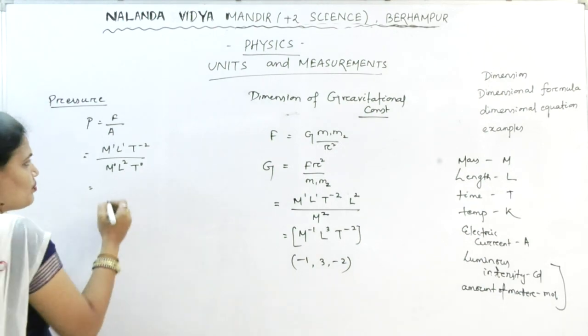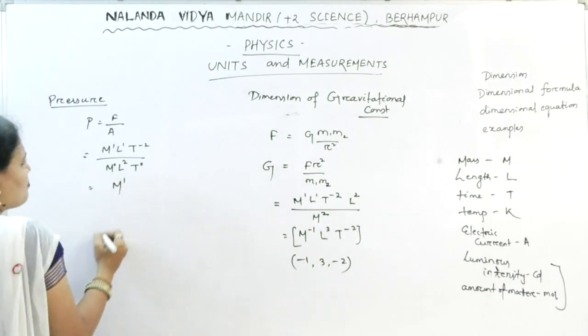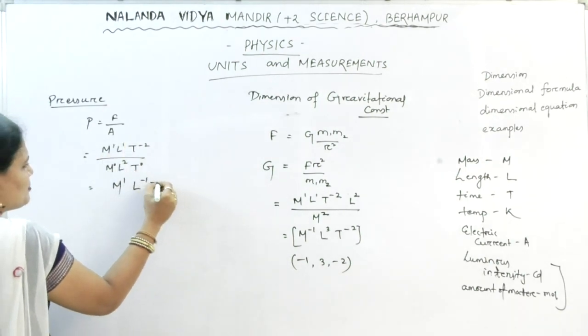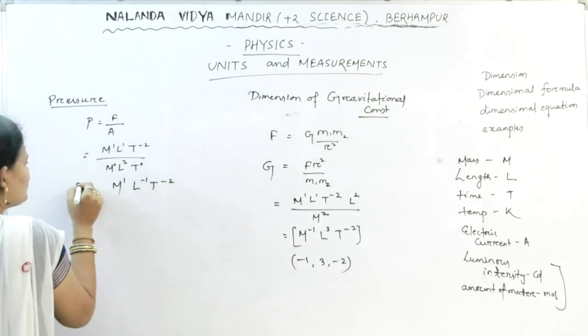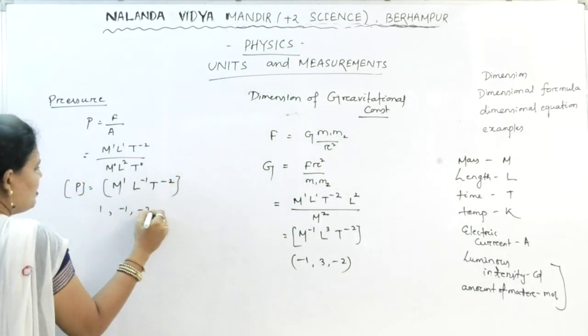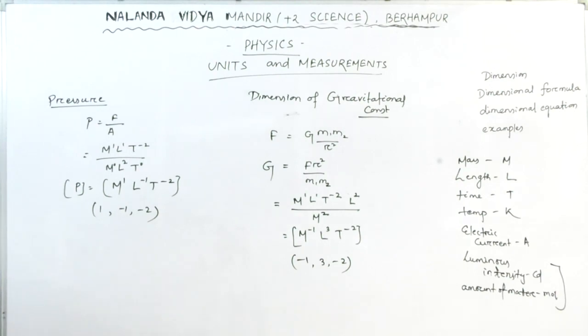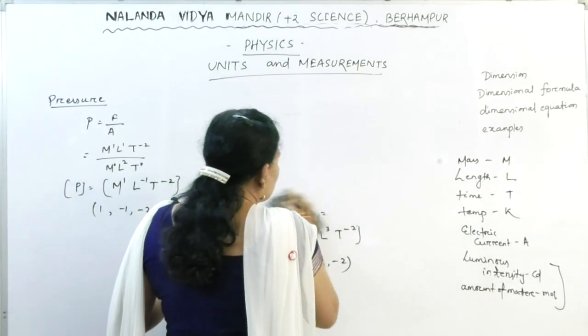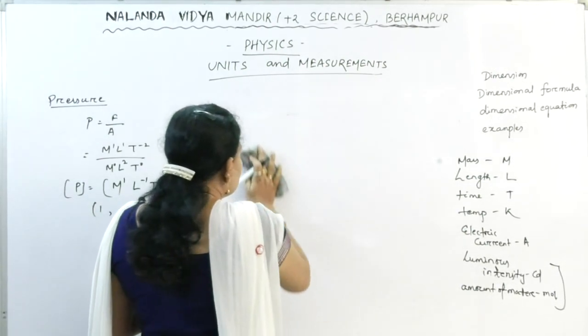You can write it also in one form as M1 L minus 1 T minus 2. So what is the dimension of pressure? 1, minus 1, minus 2 is the dimension of pressure. Suppose you are asked to find out the dimension of temperature gradient.